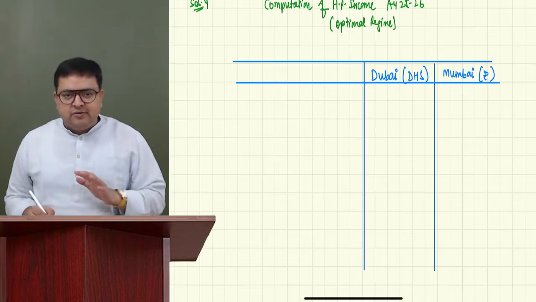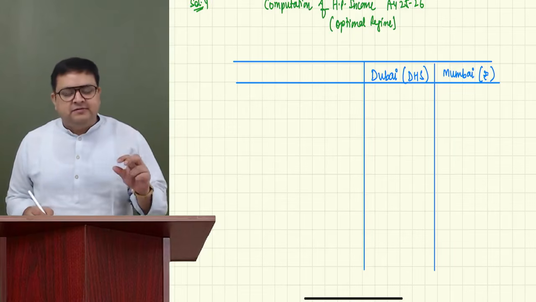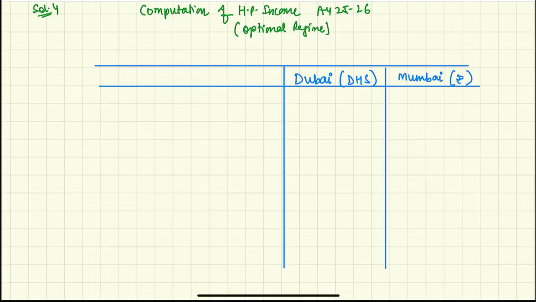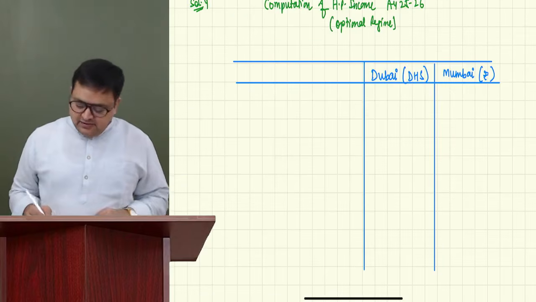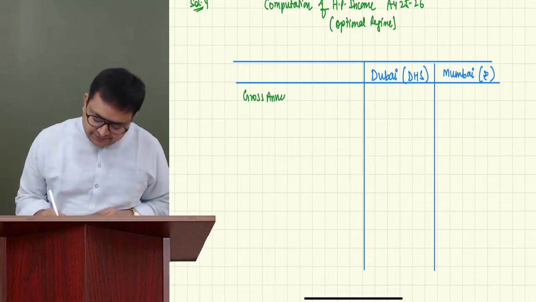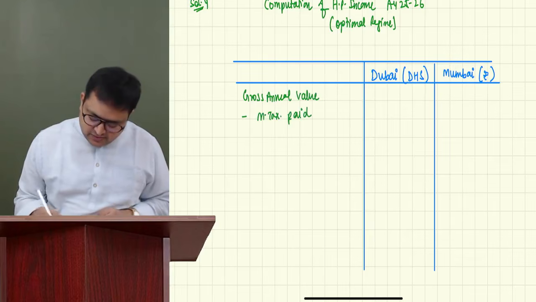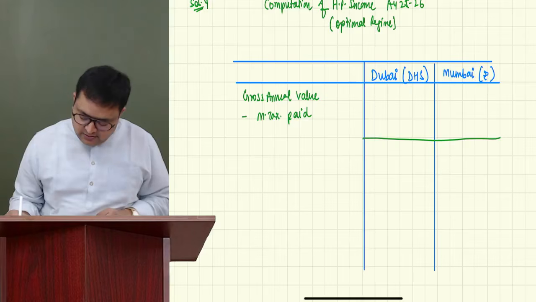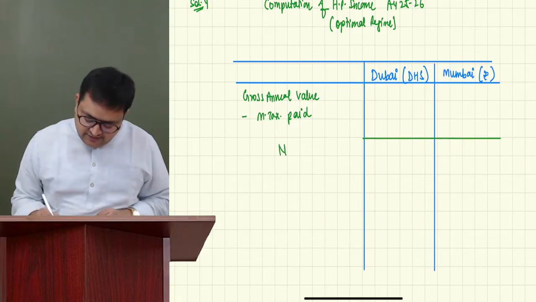First, we'll make our format. Always please remember the format for house property is fixed. So it is GAV, gross annual value. Then we have municipal taxes paid. Then we'll get the NAV.